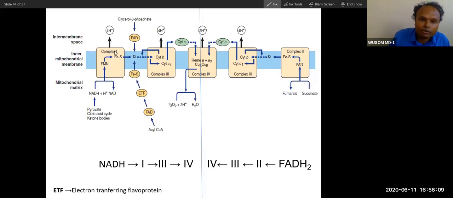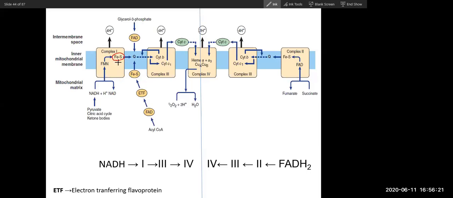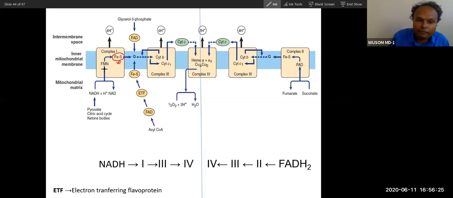So complex 1, as I have told you, is not a new thing. Complex 1 has got what? Metal inside. You can see metal inside. Can you see the metal inside in complex 1? Iron, sulfur, metal? Yes, sir. Yes, this is metal inside. This is like copper wire. And this iron, sulfur is there.